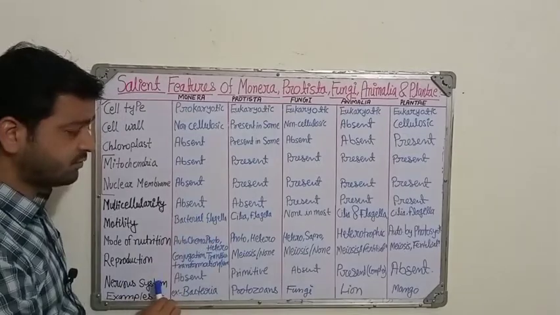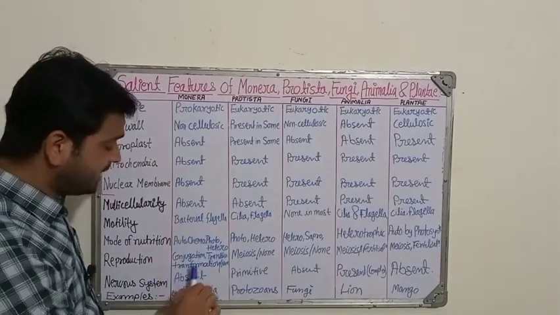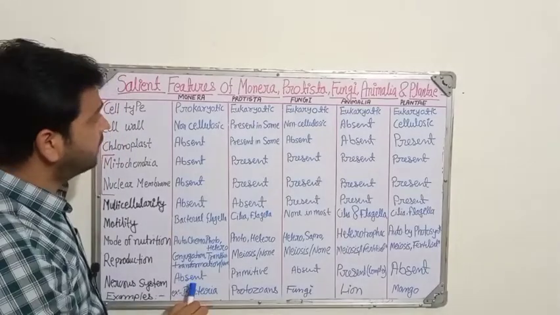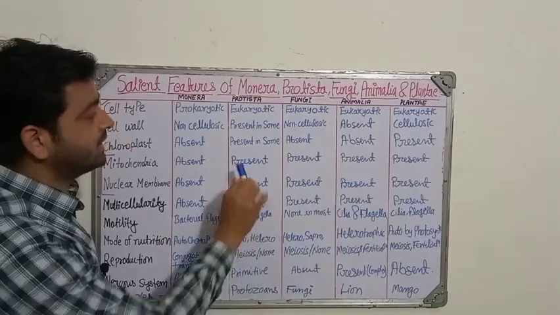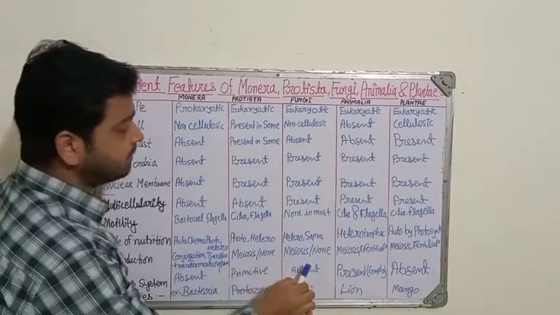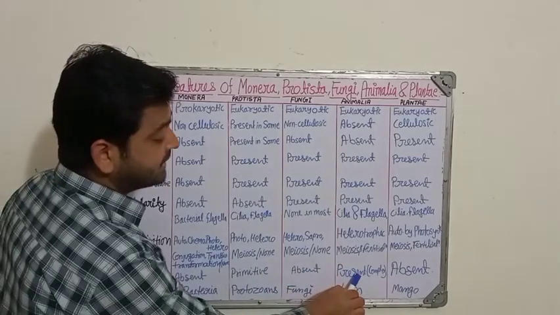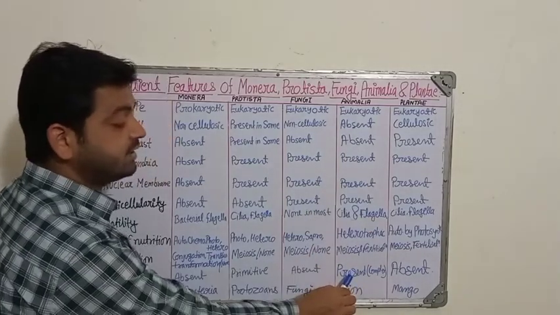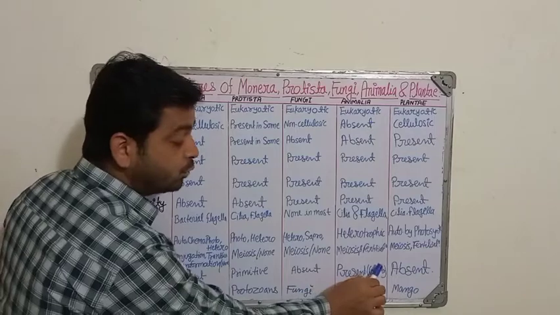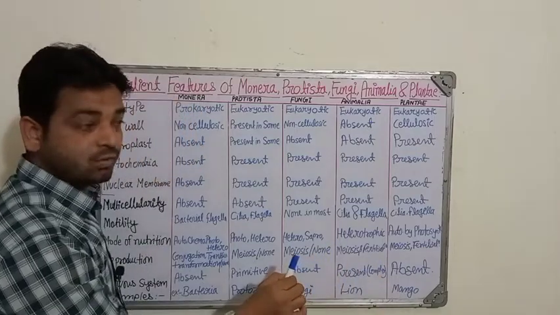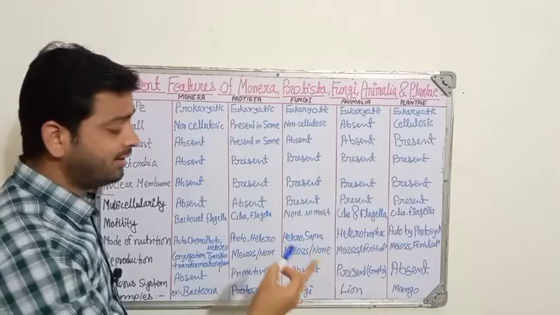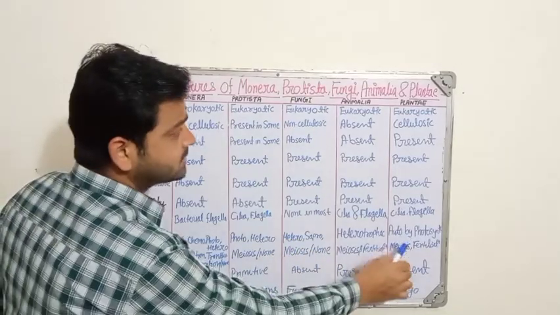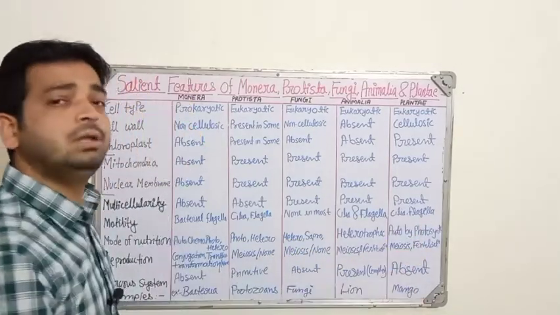Coming to the nervous system, it will not be there in the Monera kingdom, whereas a primitive type of nervous system we can see in Protista. It will be absent in fungi and present in animals. Definitely it will be there, and that too in a complex form, right? That's what we can see in any of the lion, tiger, dog, goat and all those animals, whereas there is no nervous system in plants.